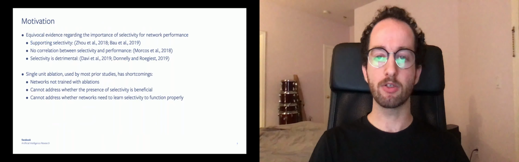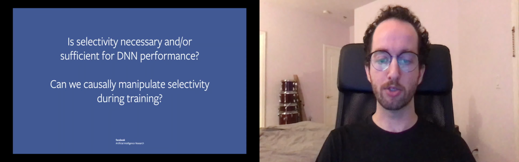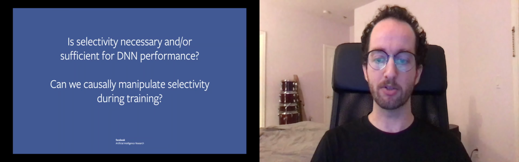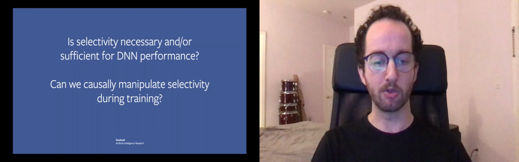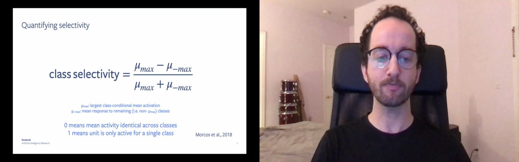Furthermore, most prior studies have relied on single unit ablation, which has a number of shortcomings. We were motivated by these issues to pursue a series of experiments investigating whether selectivity is necessary and/or sufficient for DNN function, and whether it's possible to causally manipulate selectivity during training.